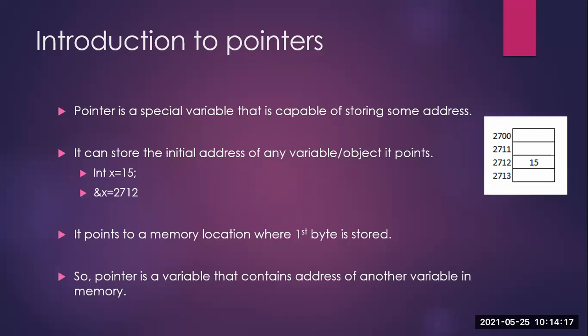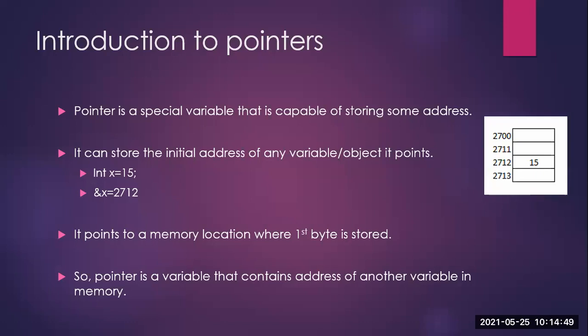When I say ampersand x, it will just tell me the initial address, the starting address from where that variable has started to get stored in the memory. So the starting address or the initial address of that variable or the object is 2712. Then the third point: it points to a memory location where the first byte is stored. This is just a different way of putting forward the same point. So just the first byte where it is stored.